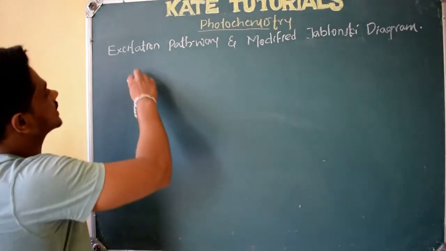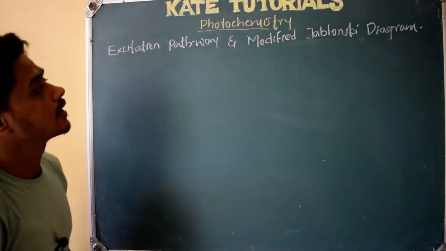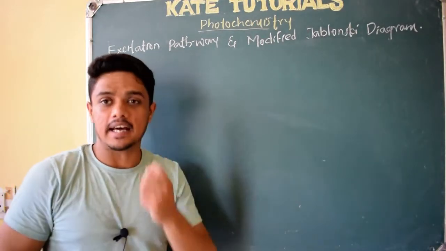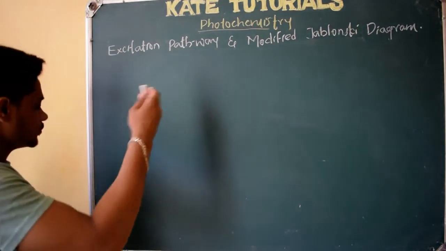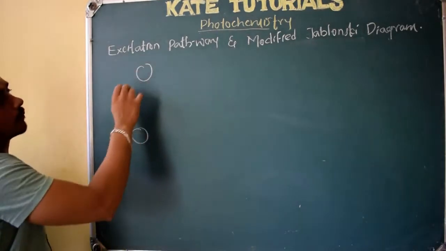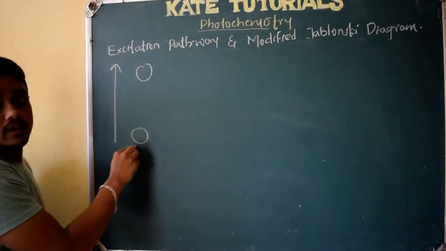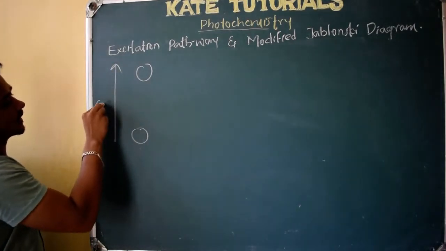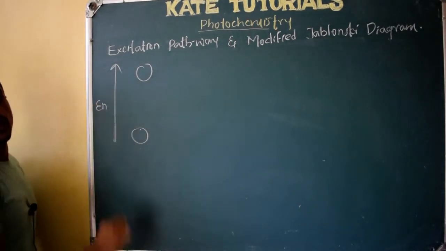In this video, let us discuss the excitation pathway and the modified Jablonski diagram. So, what is this? Whenever I write below and above, it is understood that the lower one will have lower energy, because energy we will show like that. As we go above, it will be higher energy.